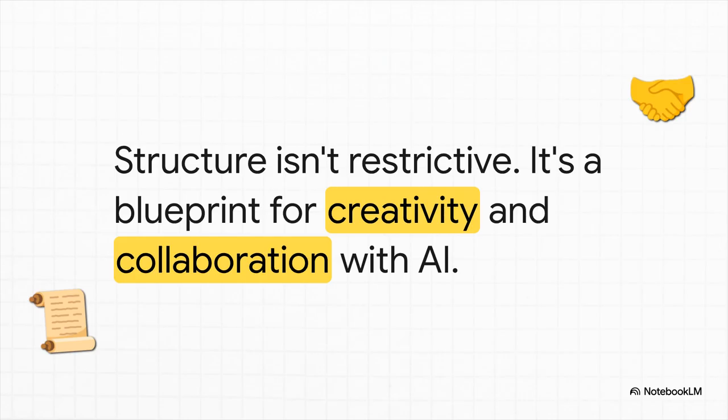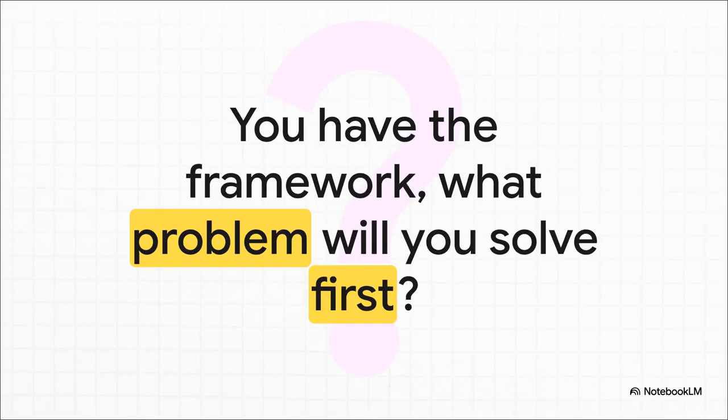It turns the AI from this kind of fuzzy, unpredictable tool into a reliable, powerful, creative partner that you can really collaborate with. By just taking a few extra moments to structure your request using these 7 steps, you are going to save yourself so much time on edits and get dramatically better results. You have the blueprint now. So the only question left is, what are you going to build with it first?